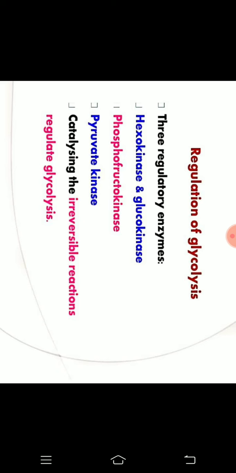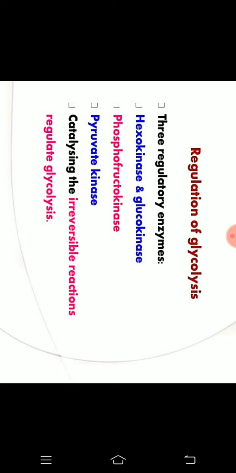The first step of glycolysis is the conversion of glucose to glucose 6 phosphate. This is the first irreversible step, catalyzed by hexokinase or glucokinase, so this is the first regulatory enzyme of glycolysis. The second regulatory enzyme is PFK, phosphofructokinase, the third step enzyme, which catalyzes the conversion of fructose 6 phosphate to fructose 1,6 bisphosphate.